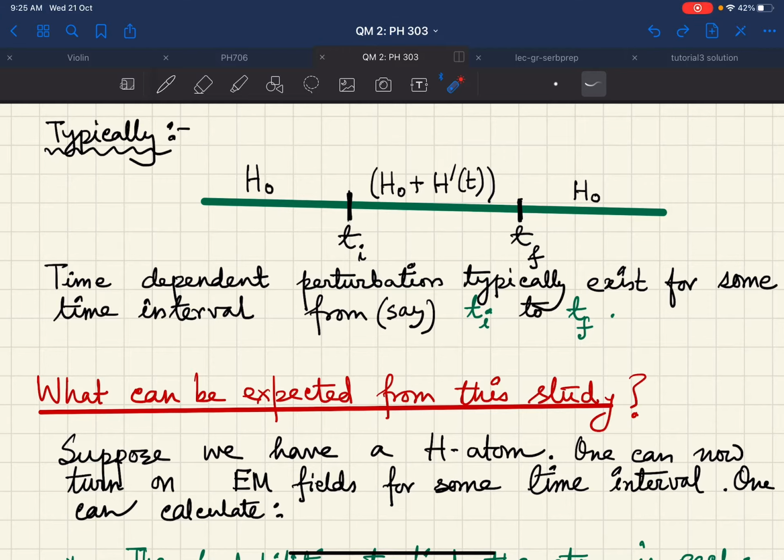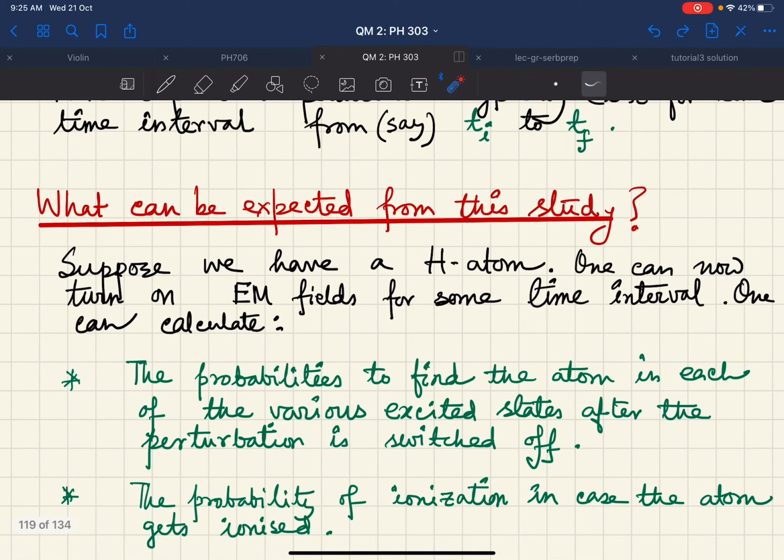And suppose now I turn on the electromagnetic field for some time interval, and then one can calculate firstly the probabilities to find the atom in each of the various excited states after the perturbation is switched off, because once I switch on some perturbation, there will be transitions from the ground. Suppose the hydrogen atom is in the ground state. So let me write that: in ground state.